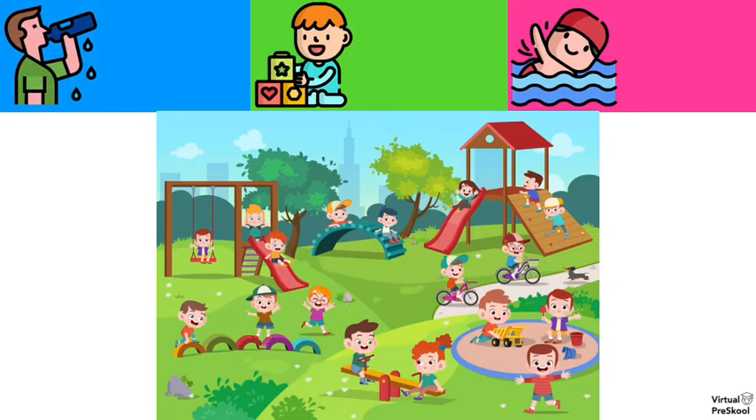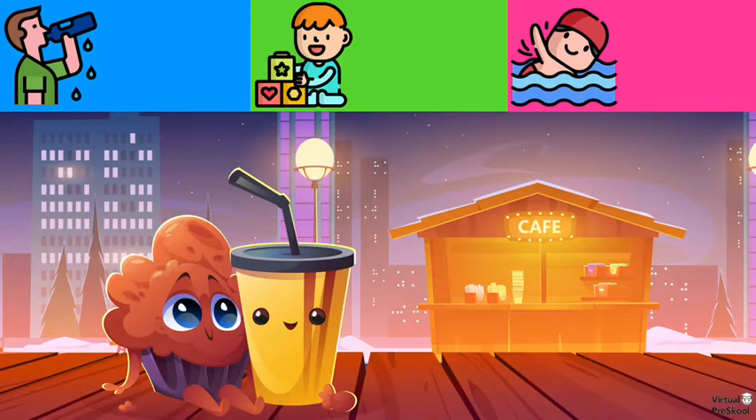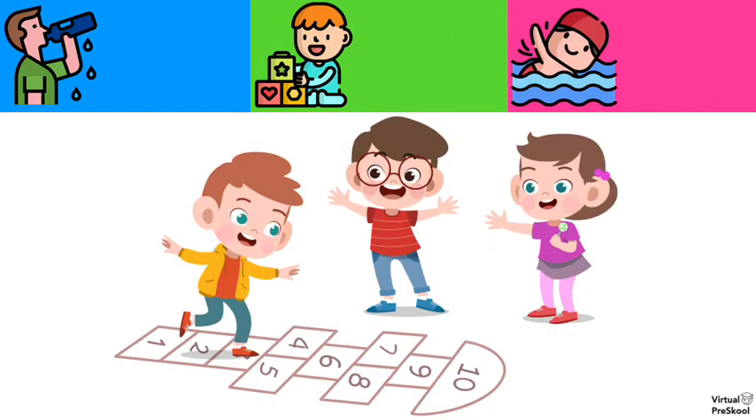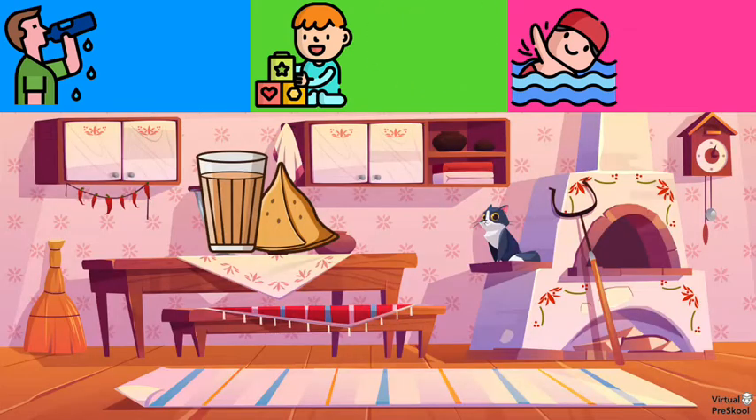Pina. Here we have kids playing at a park. What's to play in Hindi? Khelna. And the muffin and coffee are together. What's to drink in Hindi? Pina. These kids are doing laps in the pool. What's to swim? Tैरना. And the kids are playing hopscotch. What's to play in Hindi? Khelna. And here we have the samosa and chai together, and we drink chai. What's to drink in Hindi?